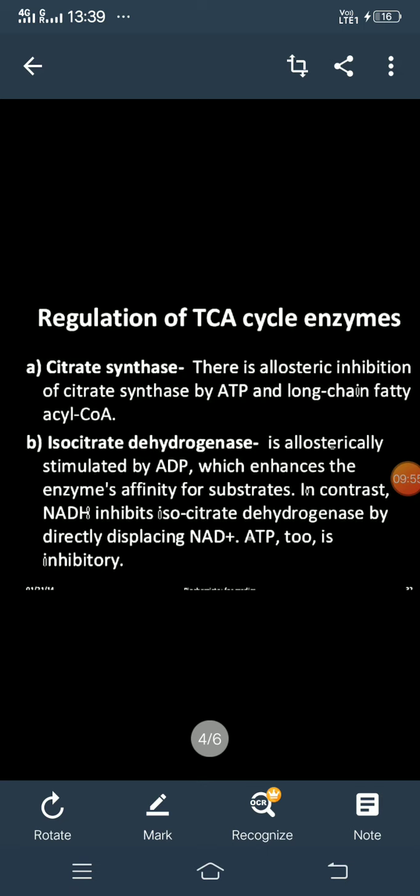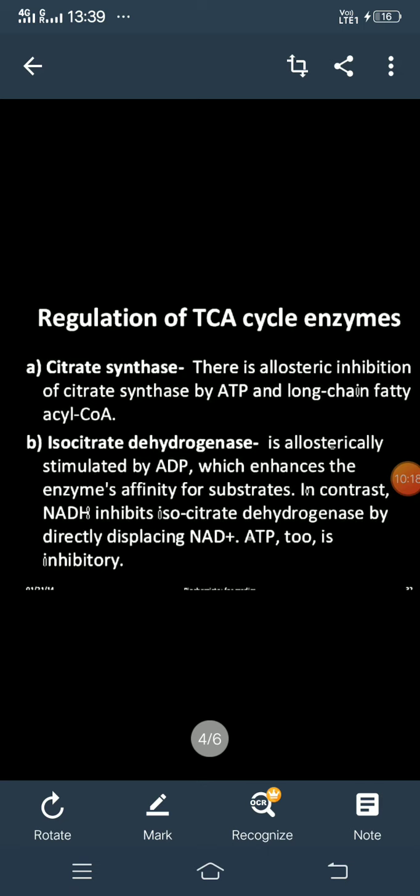Then next, isocitrate dehydrogenase. This is stimulated by ADP, or it can also be stimulated by AMP, but not ATP. ATP is an inhibitor, while ADP and AMP are activators, which enhance the enzyme's affinity for the substrate.